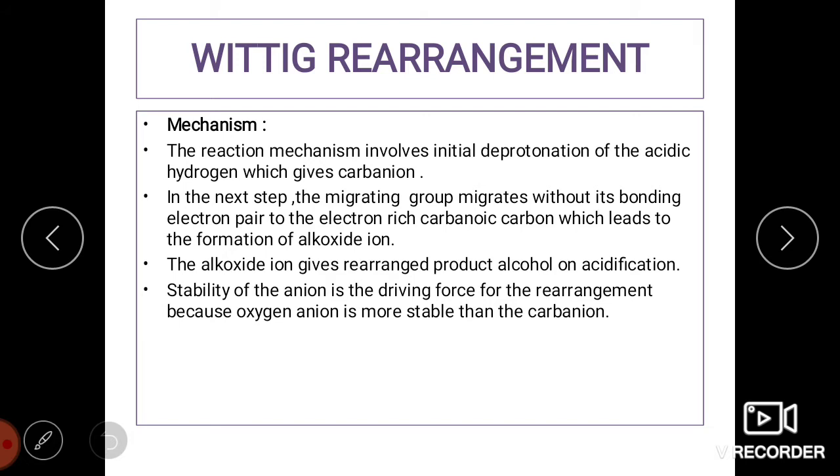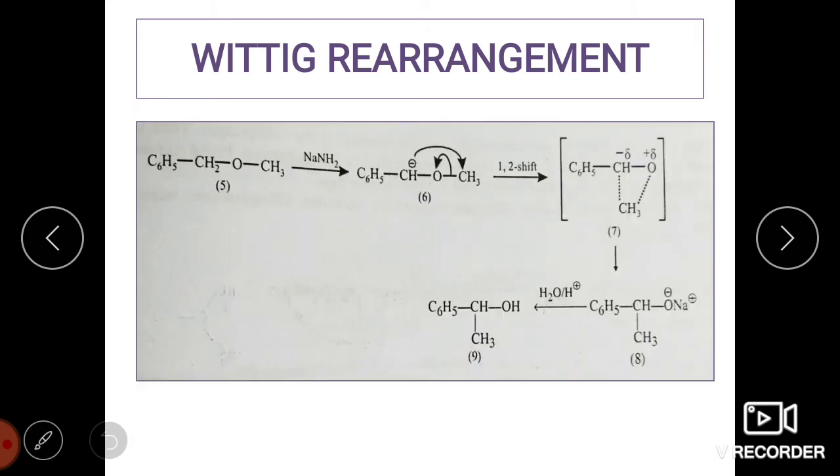Next, moving on to the mechanism. The reaction mechanism involves initial deprotonation of the acidic hydrogen, which gives a carbanion. In the next step, the migrating group migrates without its bonding electron pair to the electron-rich carbanionic carbon, which leads to the formation of an alkoxide ion. The alkoxide ion gives the rearranged product alcohol on acidification. Stability of the anion is the driving force for the rearrangement, because the oxygen anion is more stable than the carbanion. So let us look at the mechanism.